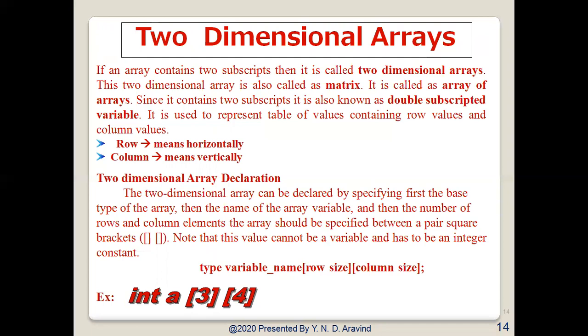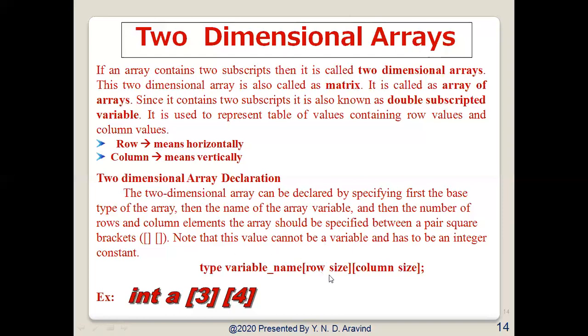So now let us see how we can declare a two-dimensional array. The two-dimensional array can be declared by specifying first the base type of the array, then the name of the array variable, and then the number of rows and column elements. The sizes should be specified between a pair of square brackets. Note that this value cannot be a variable and has to be an integer constant.